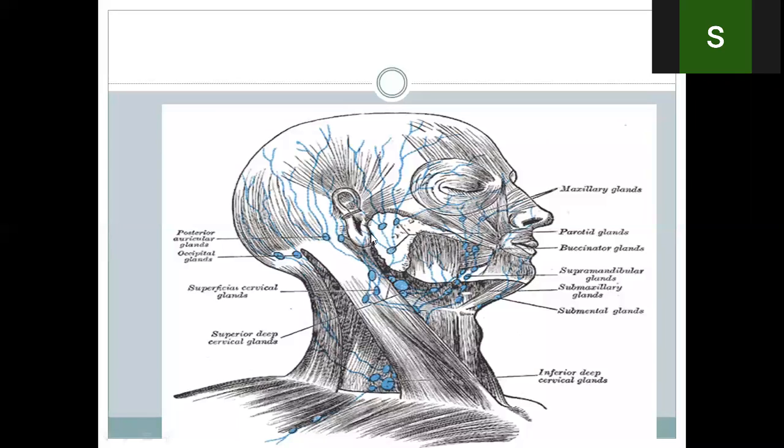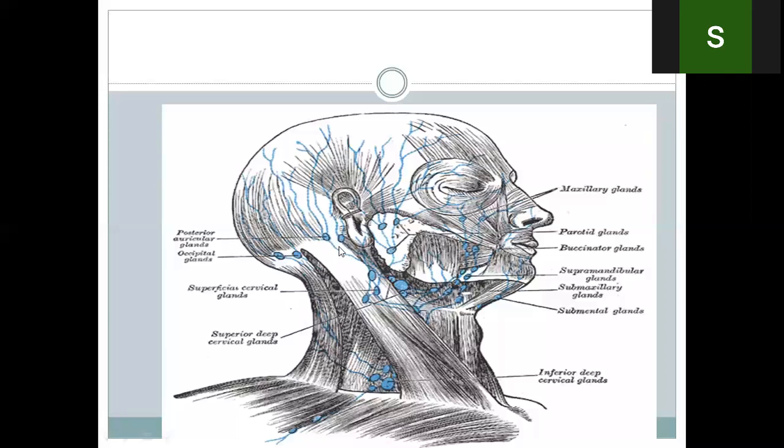We have preauricular or parotid nodes. They are over the parotid, and some are under the substance of the parotid gland. They drain the lateral part of the eyelids. They drain the auricle. They drain the external auditory meatus. They drain the middle part of the skull.